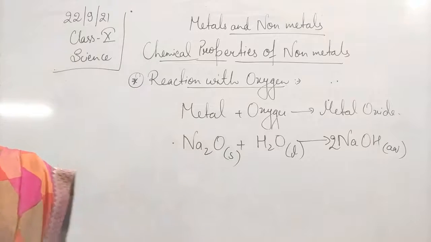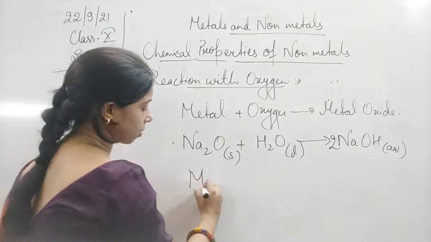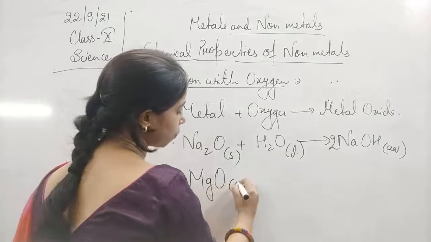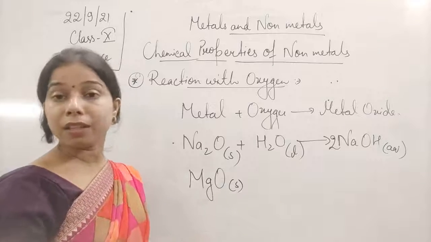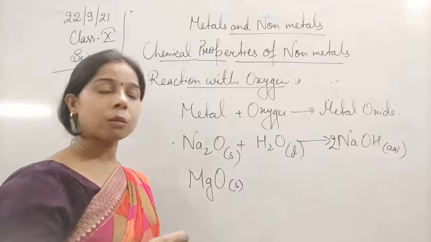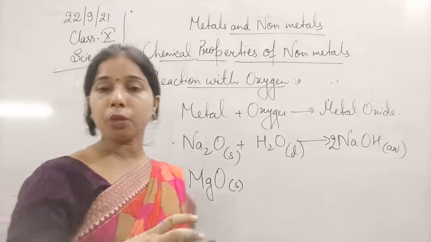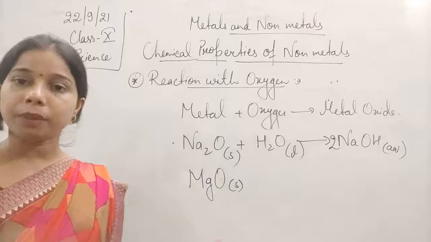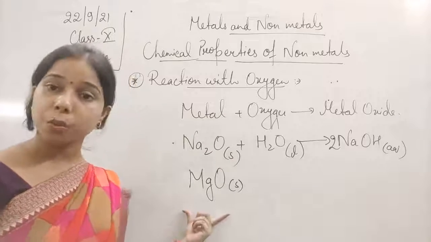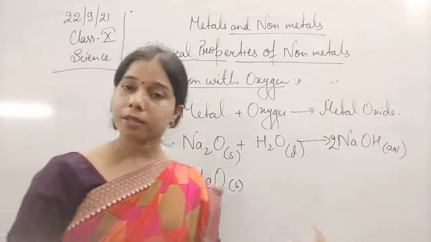Similarly, you can take the example of magnesium oxide. You know how magnesium oxide is formed. When we burn a magnesium ribbon in the presence of oxygen, it burns with a dazzling white light, and white ashes are left behind, and these white ashes are magnesium oxide only.